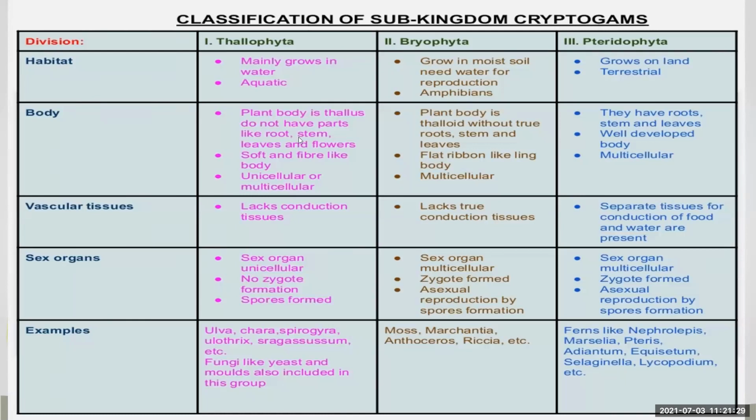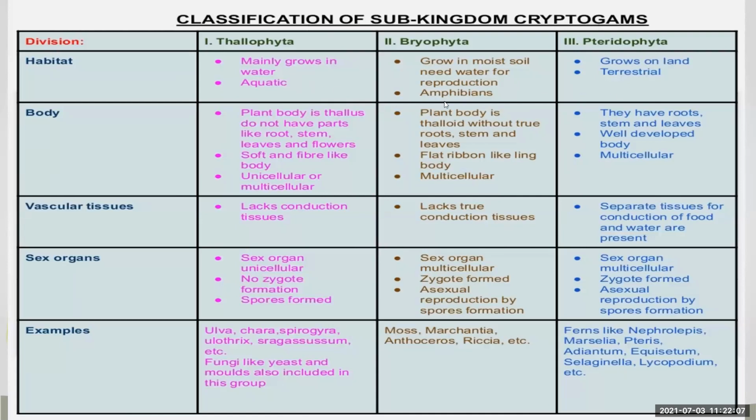Okay, now let's see the habitat of it. Thallophyta mainly grow in water, so they are aquatic in nature. You can see here Thallophyta. How is their habitat? They mainly grow in water, so they are aquatic in nature. Bryophyta grow in moist soil and need water for reproduction, so they are amphibians. Pteridophyta grow on land, so they are terrestrial.